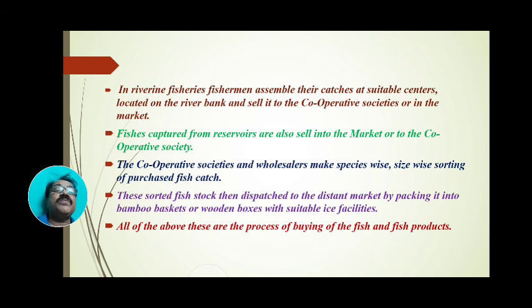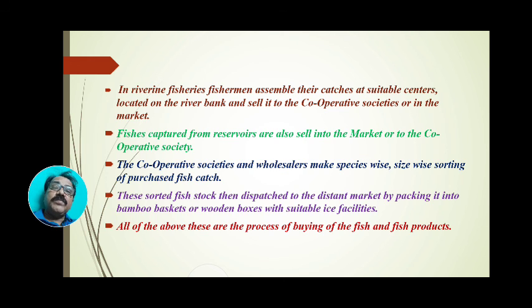Fishes captured from reservoirs are also sold into the market or to the cooperative society. In larger reservoirs, such cooperative societies are formed and developed, and all catches captured from reservoirs can be purchased by these cooperative societies.